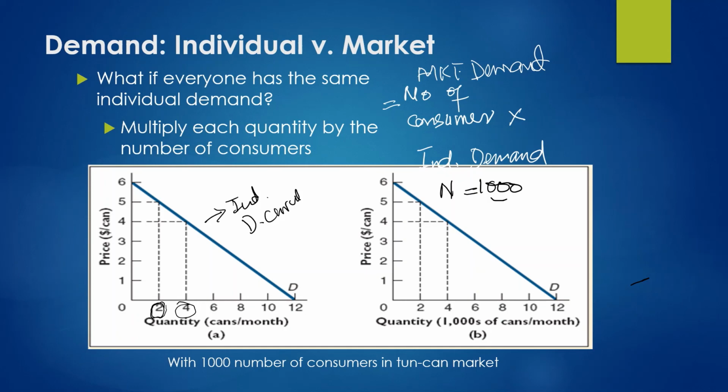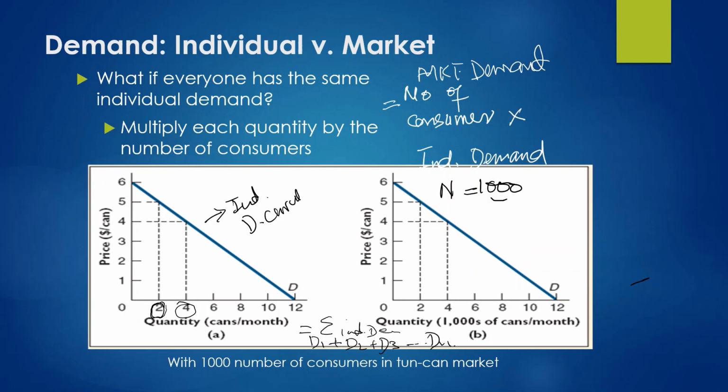So how can we solve for the market demand? You have just learned that you need to add all the demands, which means you need to sum up. This is the summation sign. Sum all the individual demands, right? Which means D1 plus D2 plus D3 and so on.